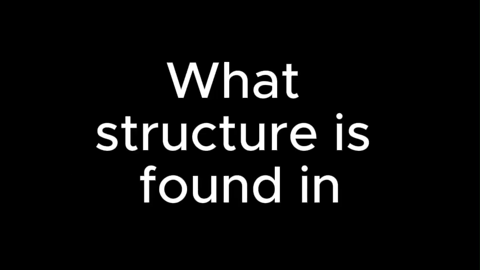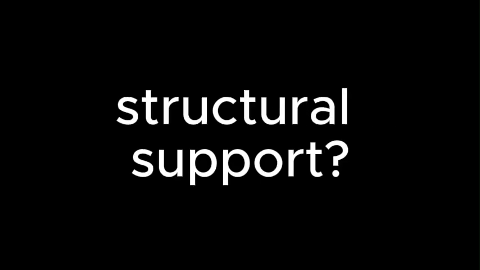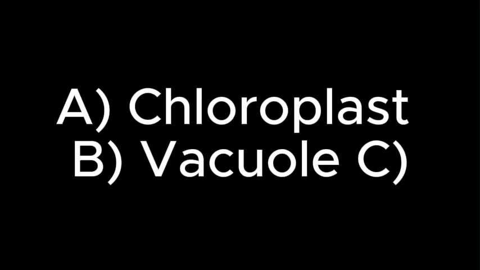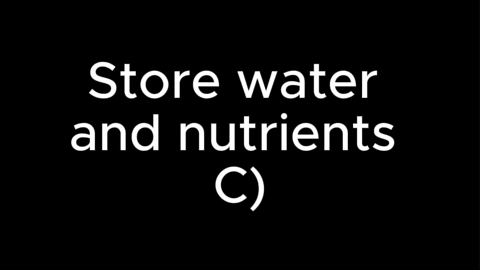53. Which structure in plant cells is responsible for capturing sunlight? A. Mitochondria, B. Chloroplast, C. Nucleus, D. Vacuole. 54. What organelle is responsible for breaking down waste in animal cells? A. Chloroplast, B. Lysosome, C. Mitochondrion, D. Golgi apparatus. 55. What structure is found in plant cells but not in animal cells to help with structural support? A. Chloroplast, B. Vacuole, C. Cell wall, D. Mitochondria. 56. What is the role of the central vacuole in plant cells? A. Help in cell division, B. Store water and nutrients, C. Aid in photosynthesis, D. Break down waste.